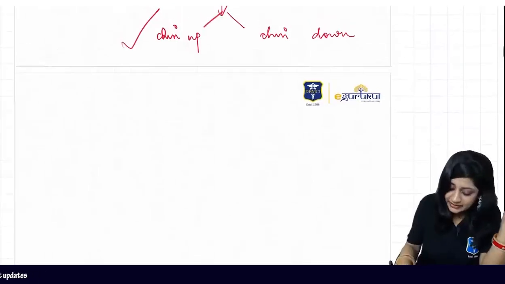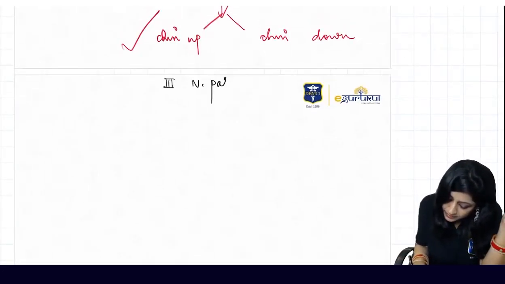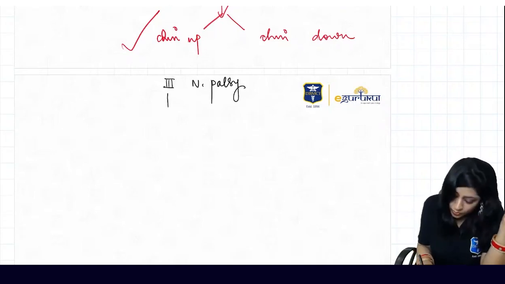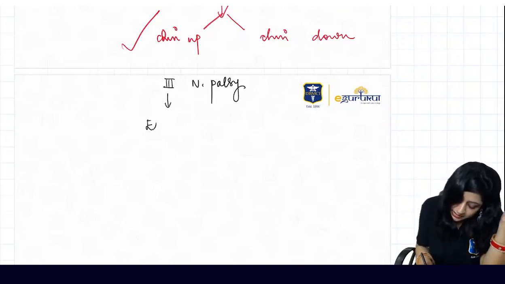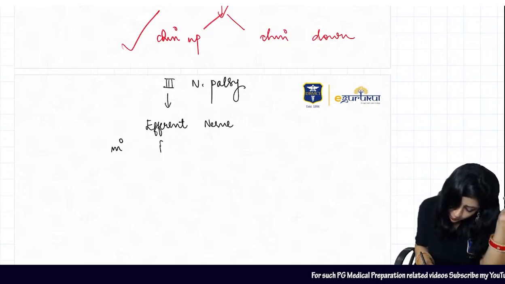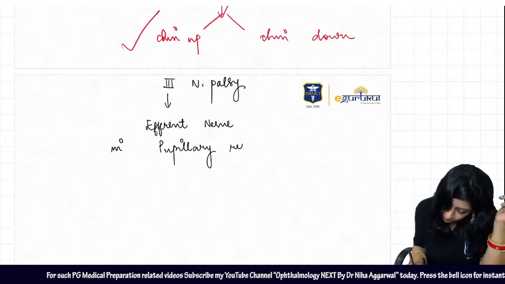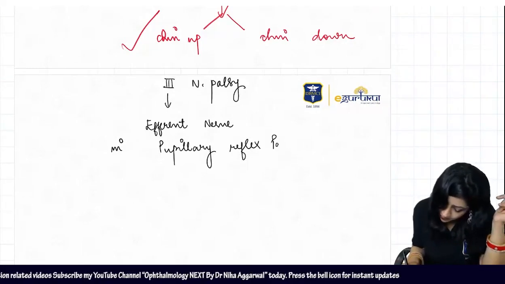If you are getting third nerve palsy, do you know that the third nerve is the efferent nerve in the pupillary reflex pathway?